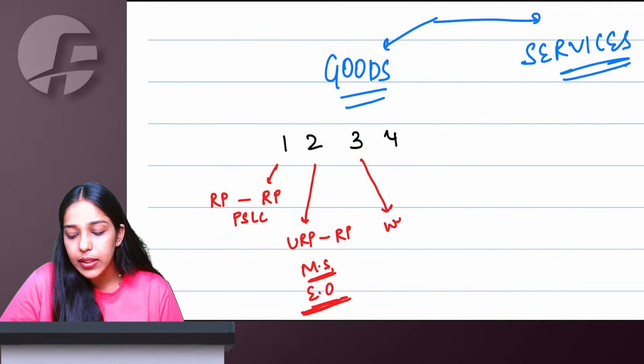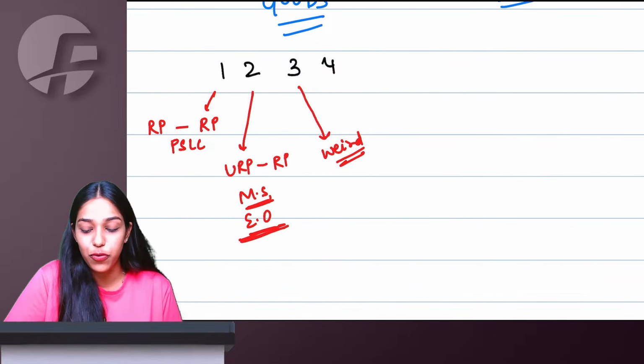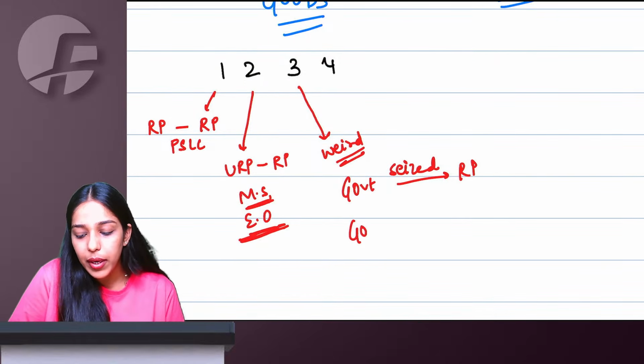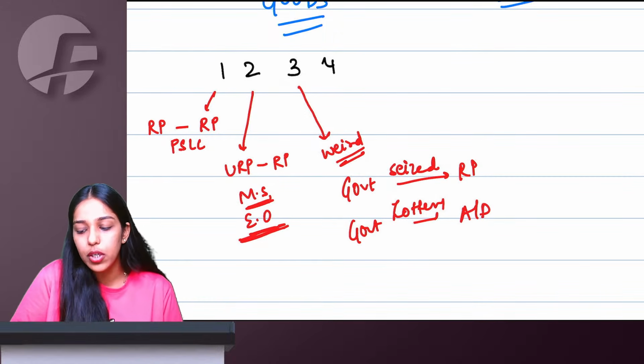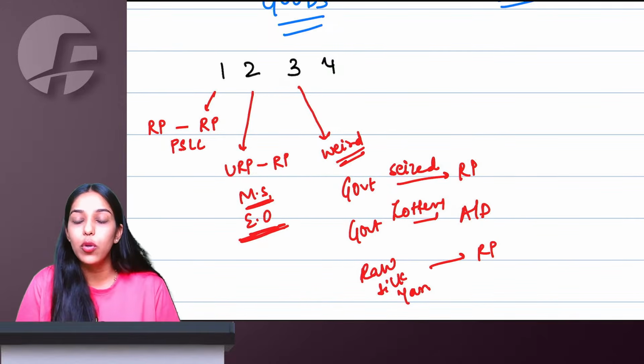3 are 3 weird things. Now who is weird in India, ma'am? Government first of all. So let us say government is supplying seized goods vehicles to registered person. Government is supplying lottery tickets to the agents or distributors of lottery. And last is person making raw silk yarn supplying it to a registered person. RCM is going to apply.